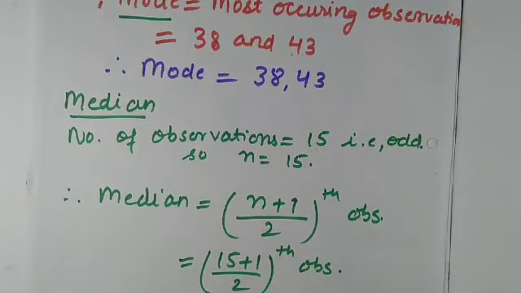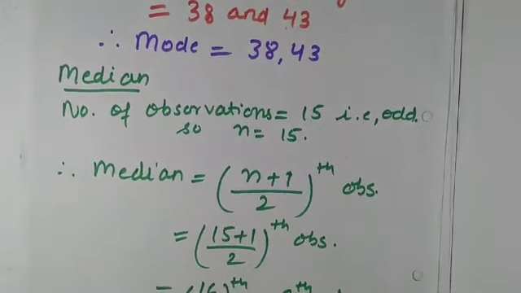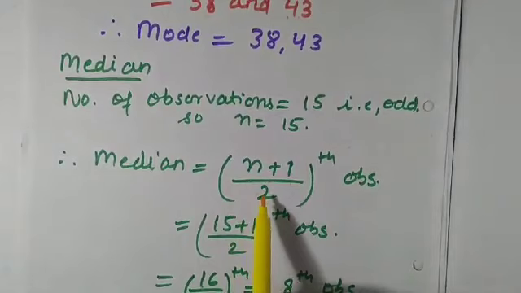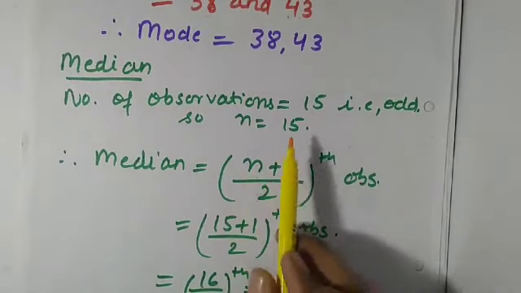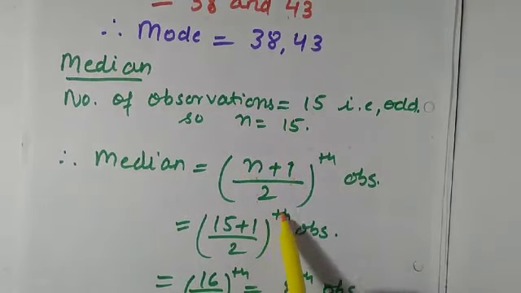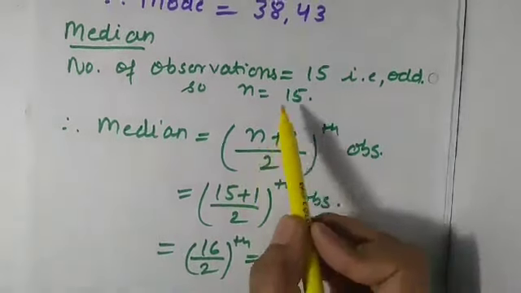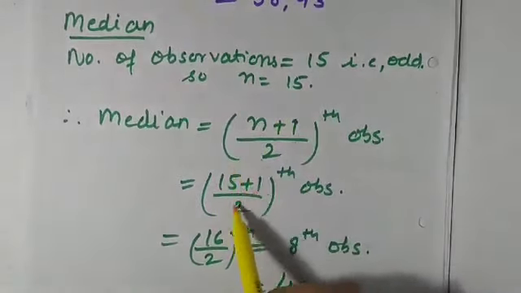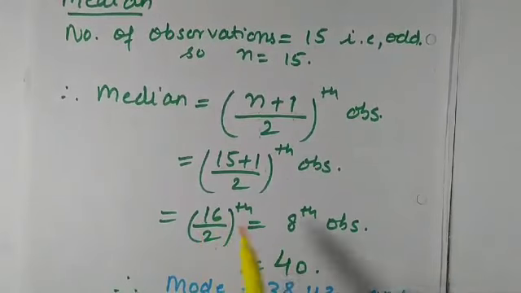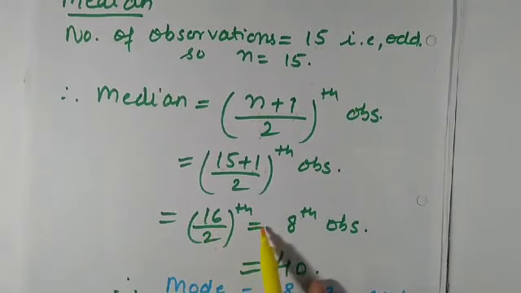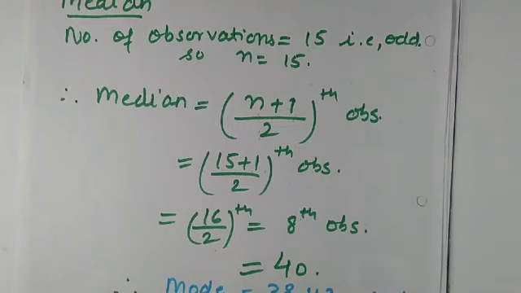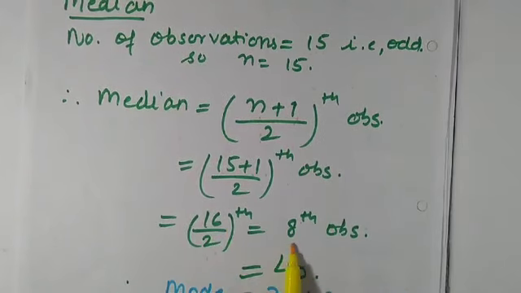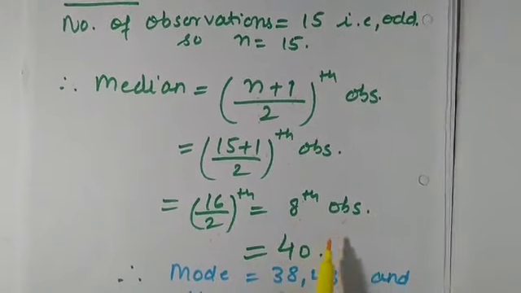Just recall the formula that you have learned. Formula of median in the case when the number of observations is odd is n plus 1 divided by 2. You have to add 1 to the number of observations and then divide it by 2. So here the value of n is 15. 15 plus 1 divided by 2, 16 by 2th observation will be your median. So 16 by 2 is your 8th. So 8th observation will be your median.